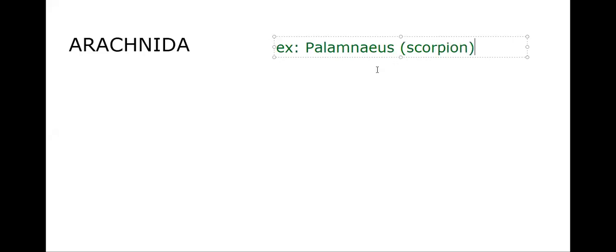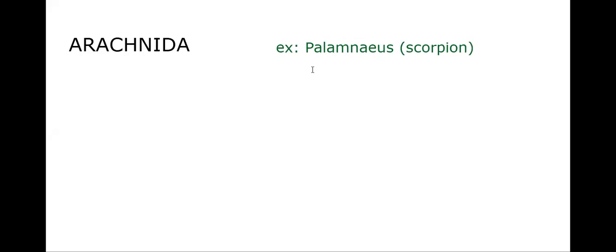Let's go into the Arachnida. Examples for Arachnida: Phalamnius, or we say Scorpion. The common name of Phalamnius is Scorpion. I think you may know the Scorpion. And one more example here, Arania, which is said to be spider.